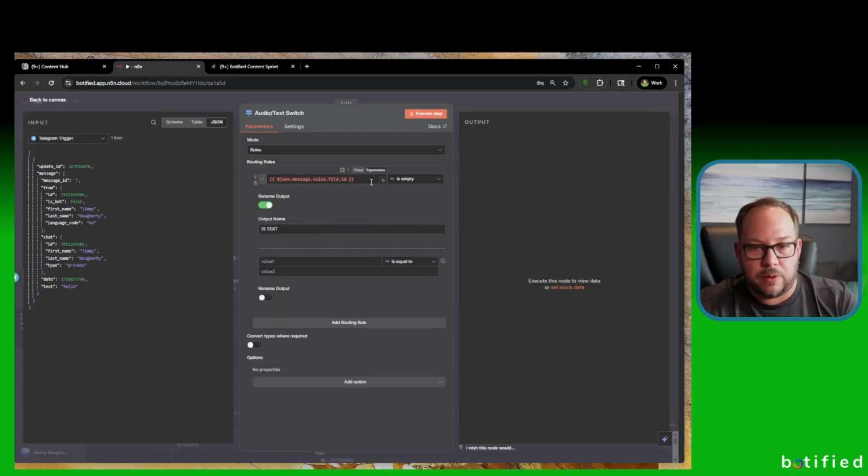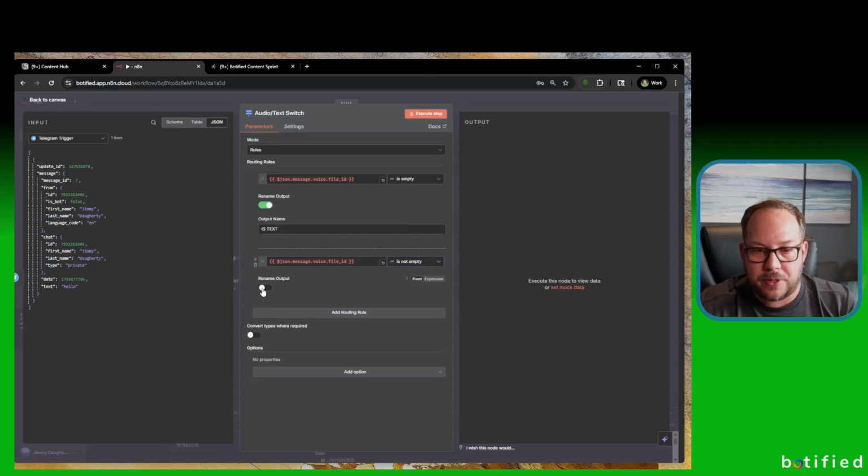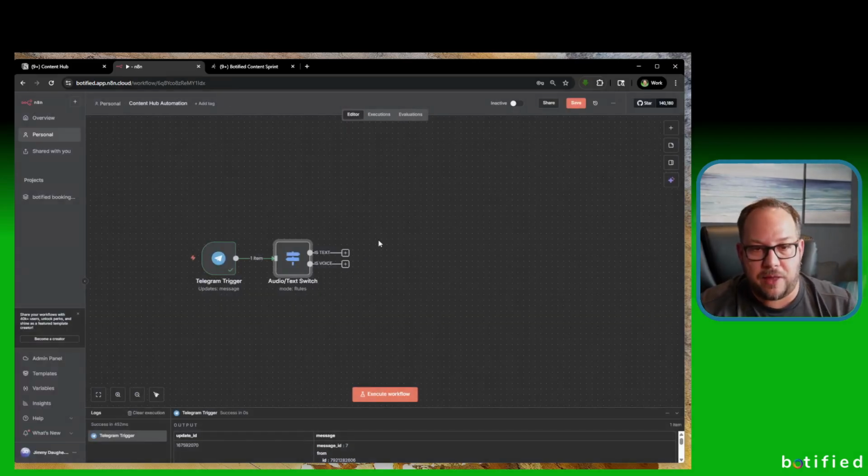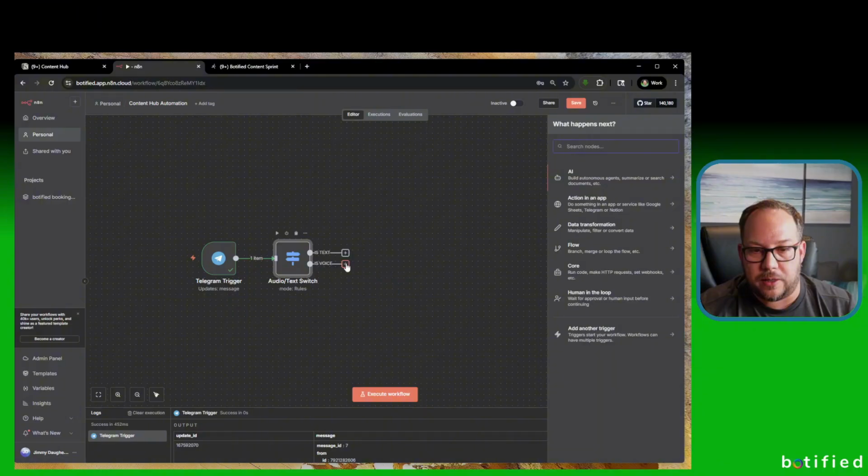Then we're going to do the same exact value here. This time, you guessed it, is not empty. So it's the opposite of that, and we're going to say is voice. All right, so that's it. That's all we need to do here. We're basically just creating two paths here, is text and is voice.